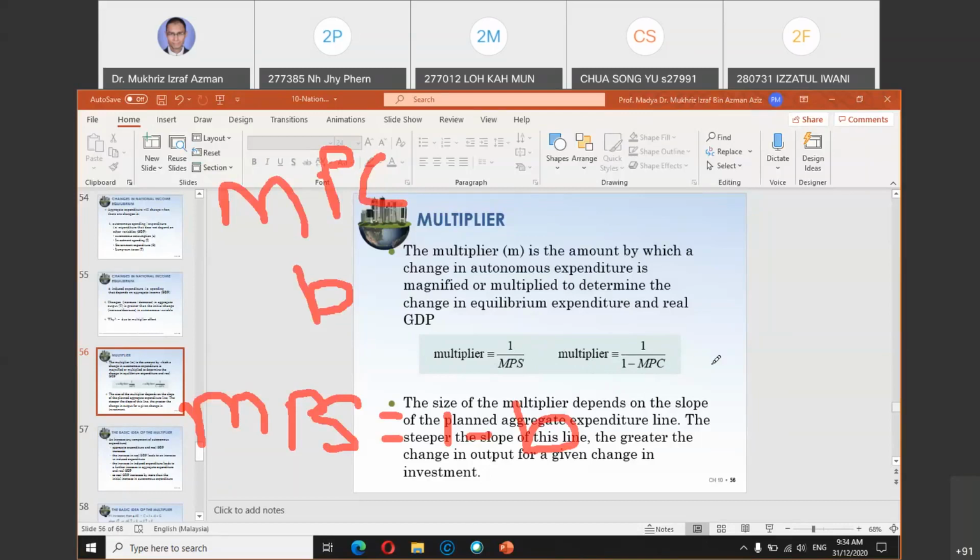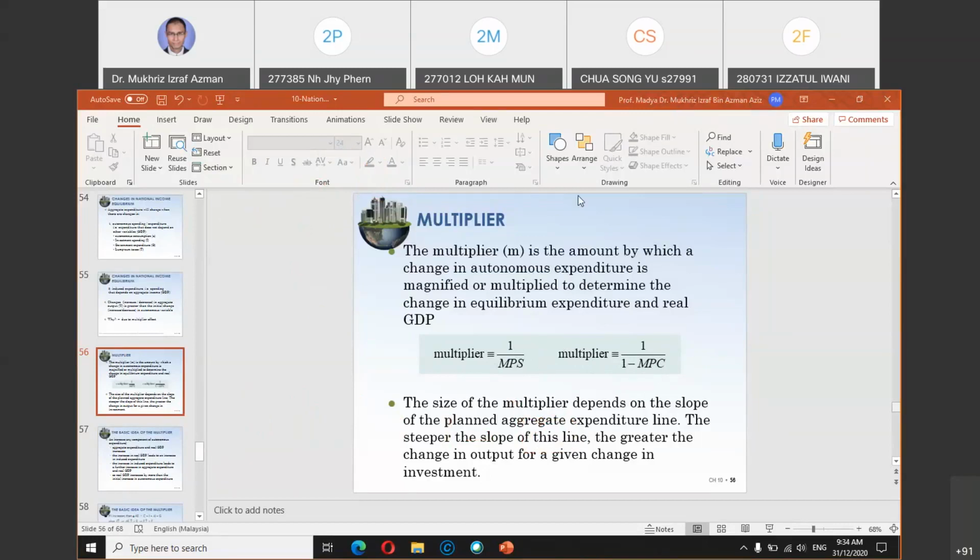If MPC is 0.8, then 1 minus 0.8 is 0.2, so MPS is also 0.2. And 1 minus MPC is equivalent to MPS. So I hope you get this concept already. What is MPS and what is MPC? MPS is 1 minus MPC. So another way to call MPS is also to use 1 minus MPC.